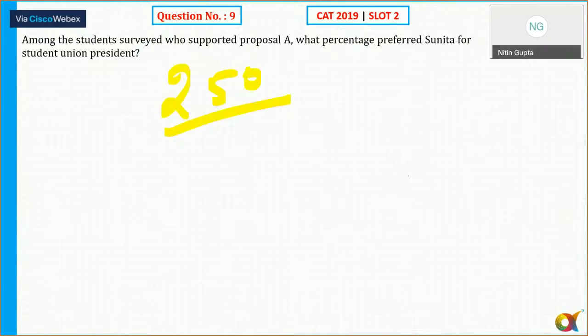Yes. Okay. So let's discuss. It says, among the students surveyed who supported proposal A, we know that there are 250. That we have already identified. So out of these, what percentage preferred Sunita for student union president?